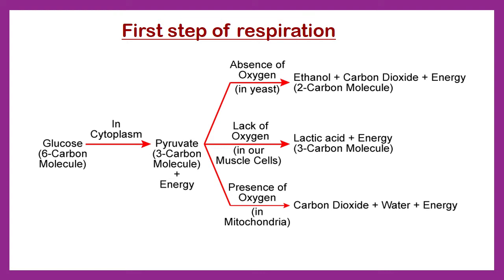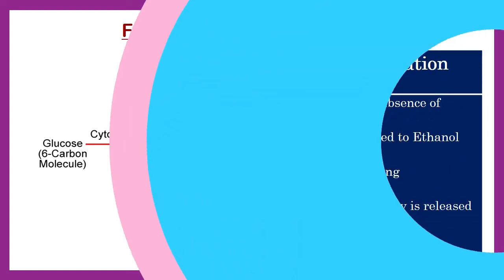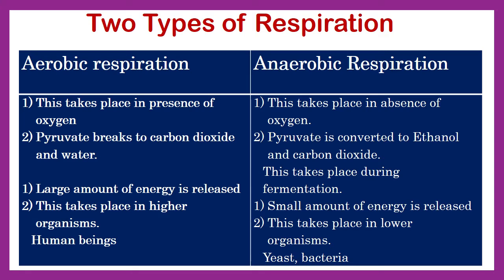We saw that the pyruvate molecule can release energy in presence of oxygen as well as in absence of oxygen. So here we have 2 types of respiration, that is aerobic respiration and anaerobic respiration. Let's see the difference in these 2 types of respiration. Aerobic respiration takes place in presence of oxygen, while anaerobic respiration takes place in absence of oxygen.